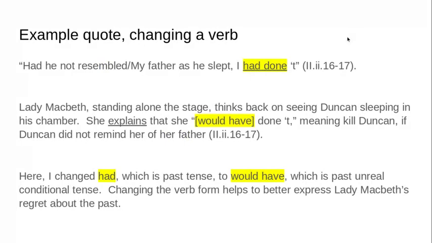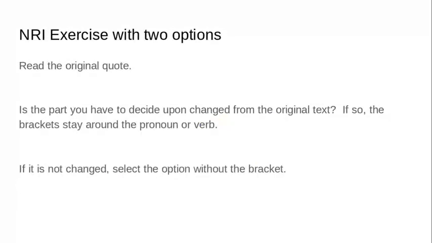Another option is to change a verb. Here's a quote from Act 2, Scene 2, lines 16 and 17. The original quote read, "I had done it." Notice here I have, she explains that she would have done it. So I changed had done to would have. And because I changed those words, the part that I changed, I put into brackets.